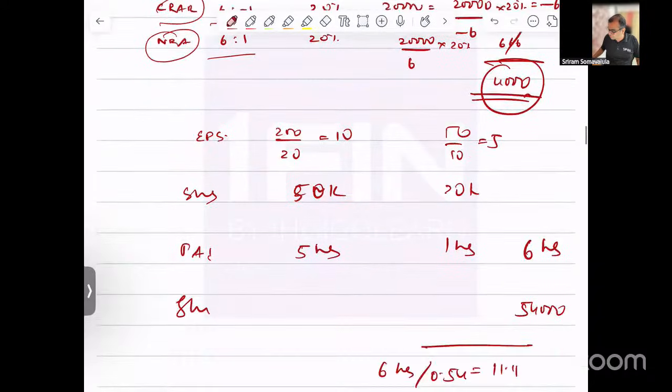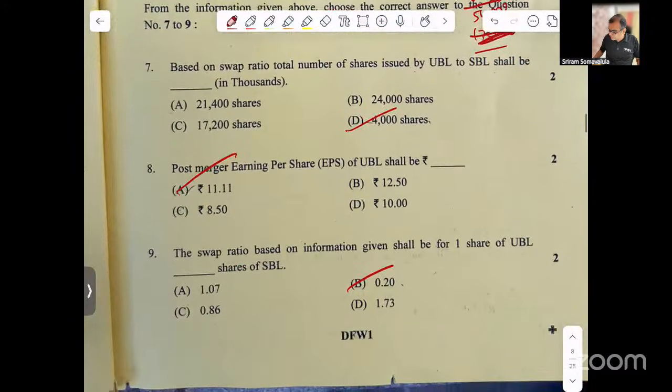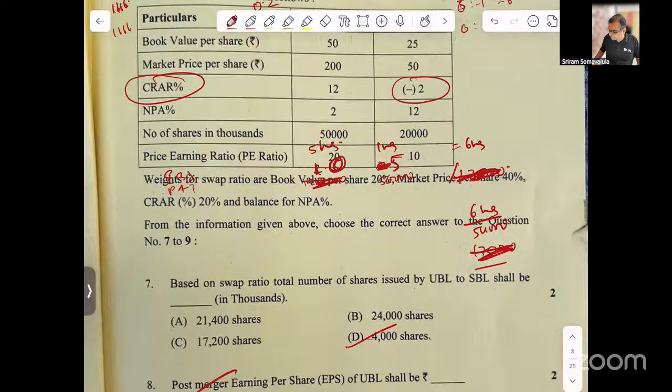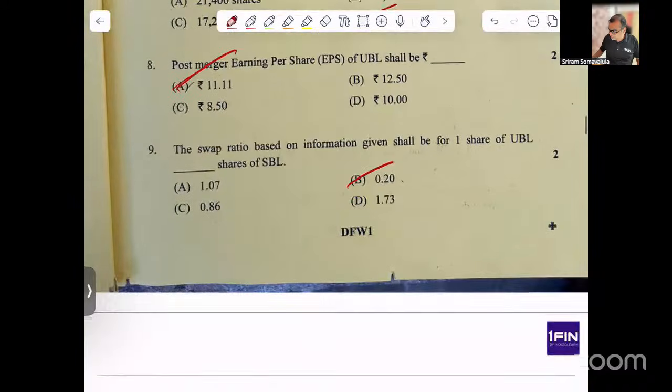So the total share count will be 54,000. Let me look at the answers here. Yeah, 4,000 shares, and total share count is 54, that is 50,000 plus 4, 54,000. You divide 6 lakhs of the PAT by this, you'll get 11.11. So answer is A here, question number 8. Then question number 9 is 0.2, because out of 20,000 shares, you're allotting 4,000 shares. So that is 0.2. They would have worded this sentence better, but unfortunately, that is what it is.